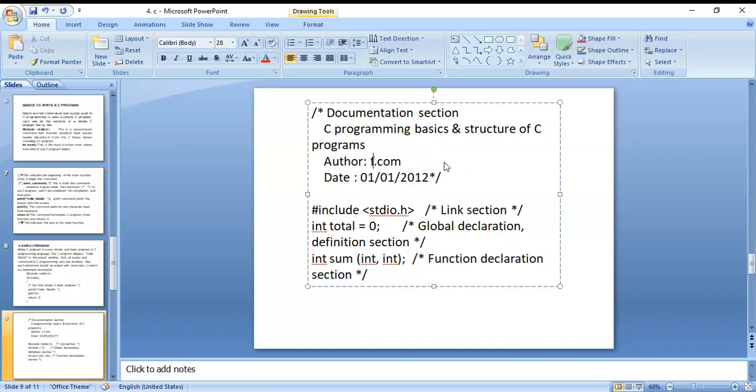Here we can write down the email at yahoo.com. Next, dated 2020.